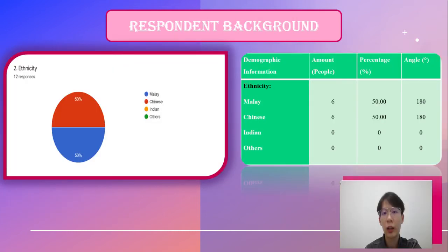Next is respondent background based on ethnicity. Based on this simple pie chart, a total of 50%, which are 6 respondents, are Chinese, and a total of 50%, which are 6 respondents, are Malay. None of the respondents are Indian or others.